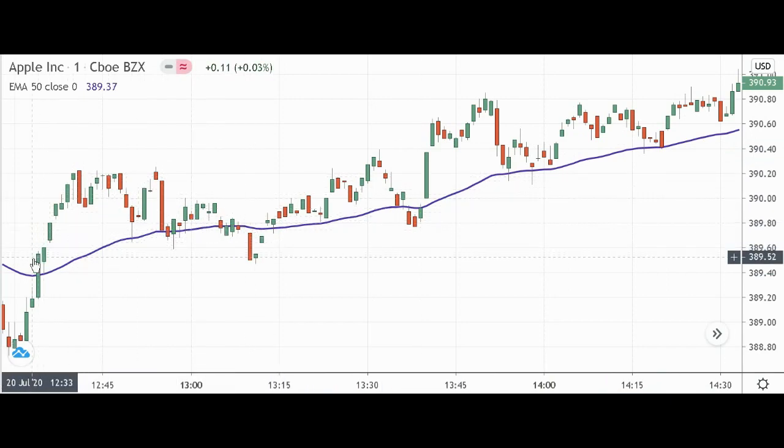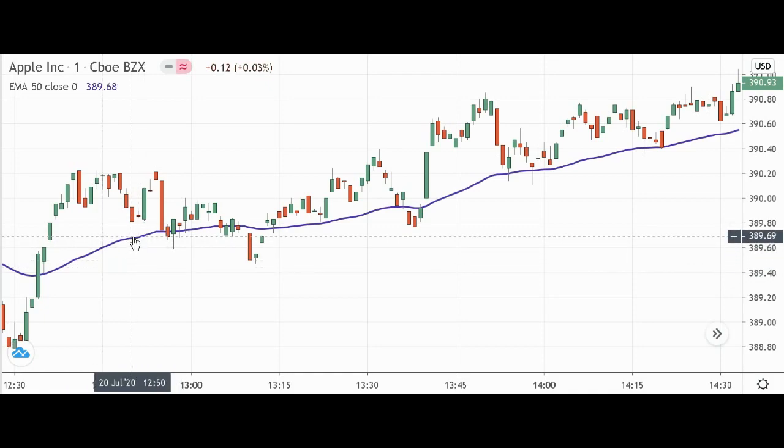Pretty simple, right? I've noticed, and this does not happen every time, it is not perfect, but I've noticed that oftentimes when the 1-minute candles get moderately far above the 50, and then if it slams down, if you bought right there and just took a long position, and take a small position, please, small position sizes, and have a stop loss of some sort. But there's oftentimes a bounce right after that.